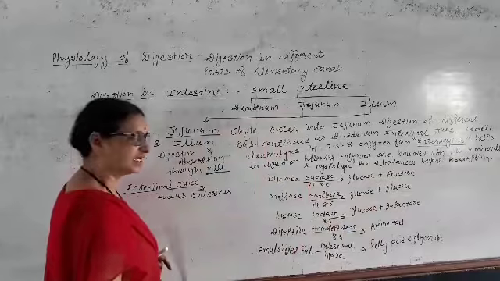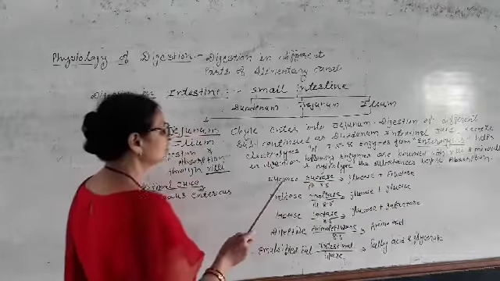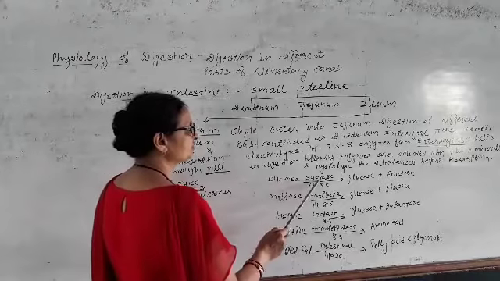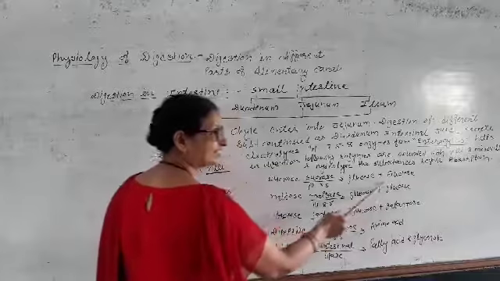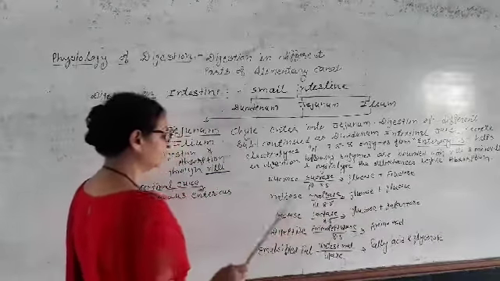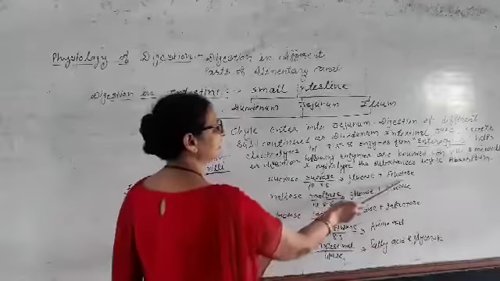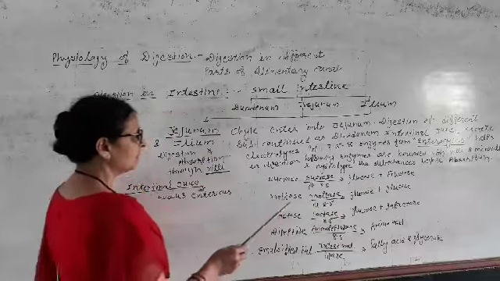Which substances get hydrolyzed? Sucrose, this is called a disaccharide. Sucrose in the presence of sucrase converts into glucose and fructose. These are monosaccharides. Here is the disaccharide and here is the monosaccharide. These directly get absorbed into the blood through the villi and microvilli.